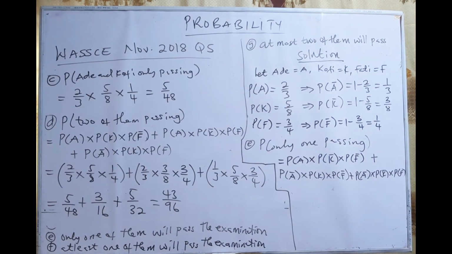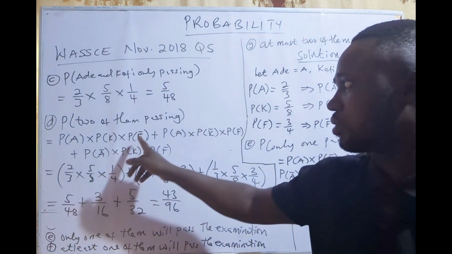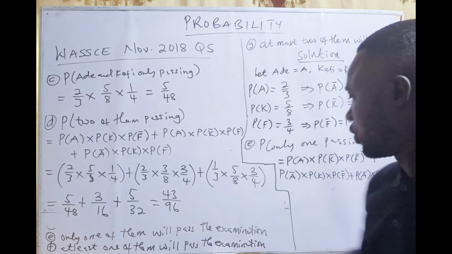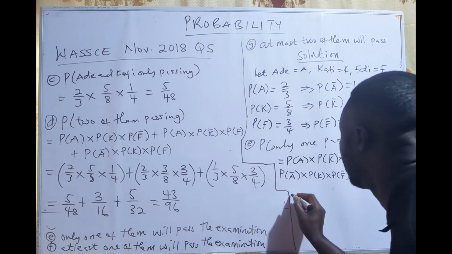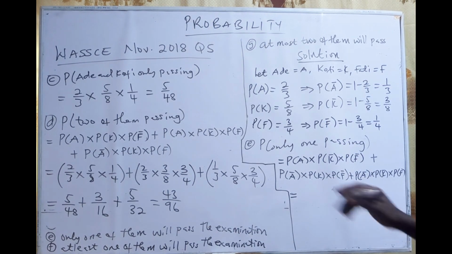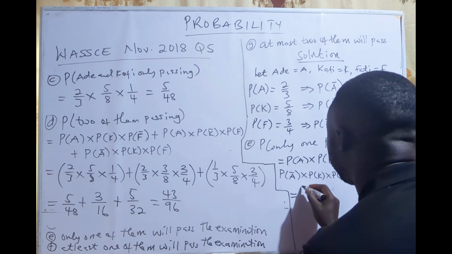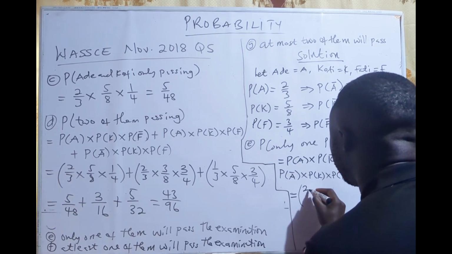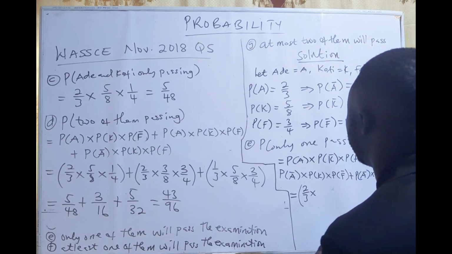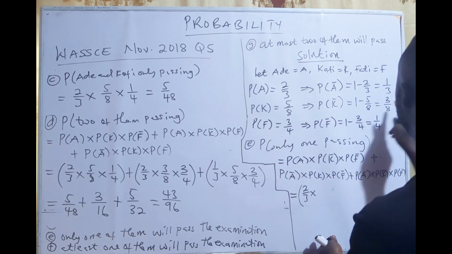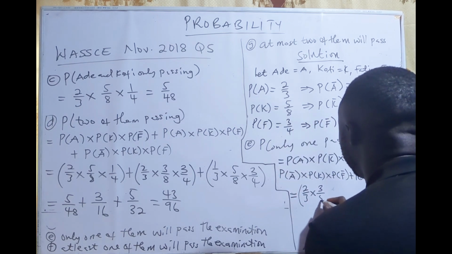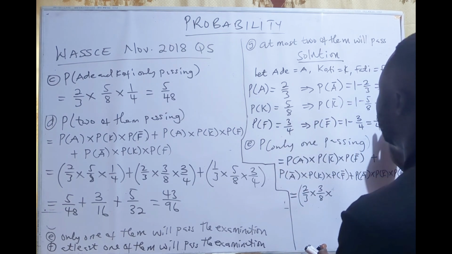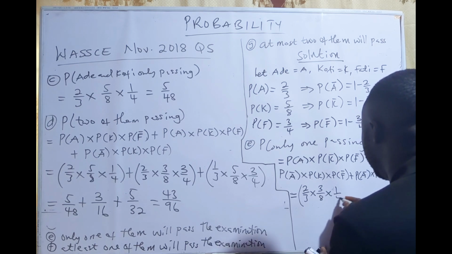And it is the same as when the question says 2 of them will fail. Alright, 2 of them will fail. And here too the same as 1 of them will fail. Alright. So now let's take Ade passing, the result is 2/3. So 2/3 times Kofi failing 3/8 times Fatih failing 1/4.